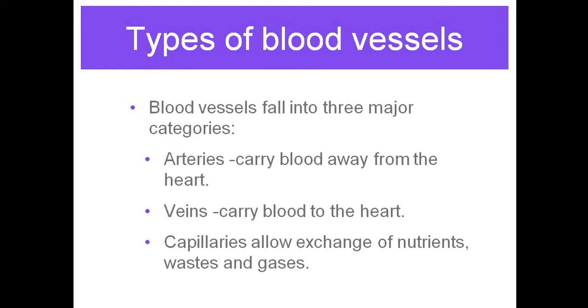Second is your veins. Veins carry deoxygenated blood, that means carbon dioxide rich blood, from the various parts of the body to the heart. And at the place of the tissues, we have the capillaries, which allow the exchange of nutrients, waste, and gases inside the tissues. So we have three blood vessels: arteries, veins, and capillaries.